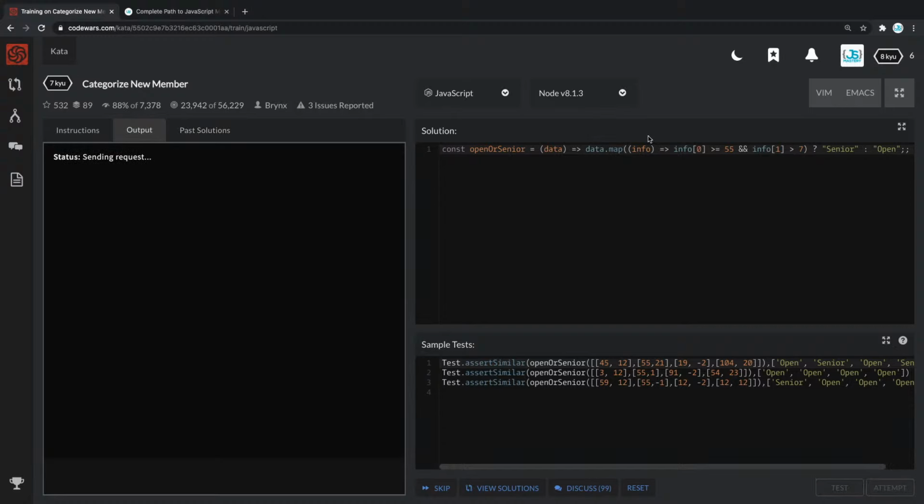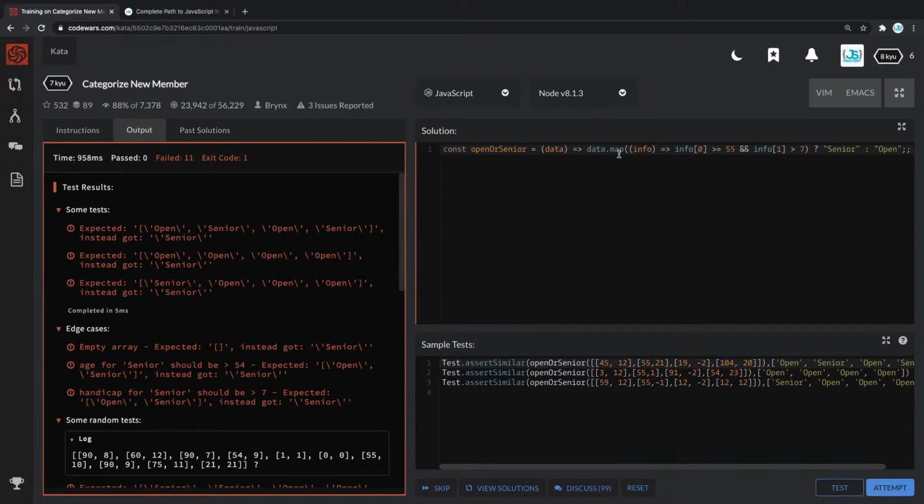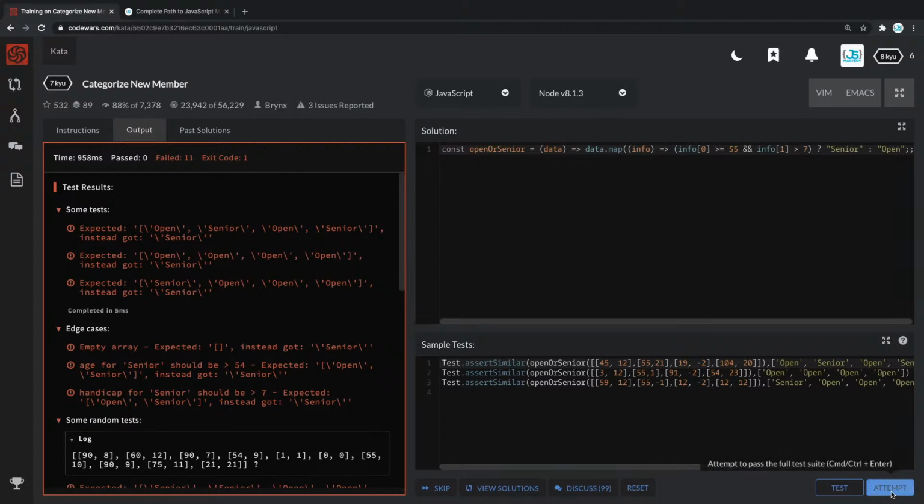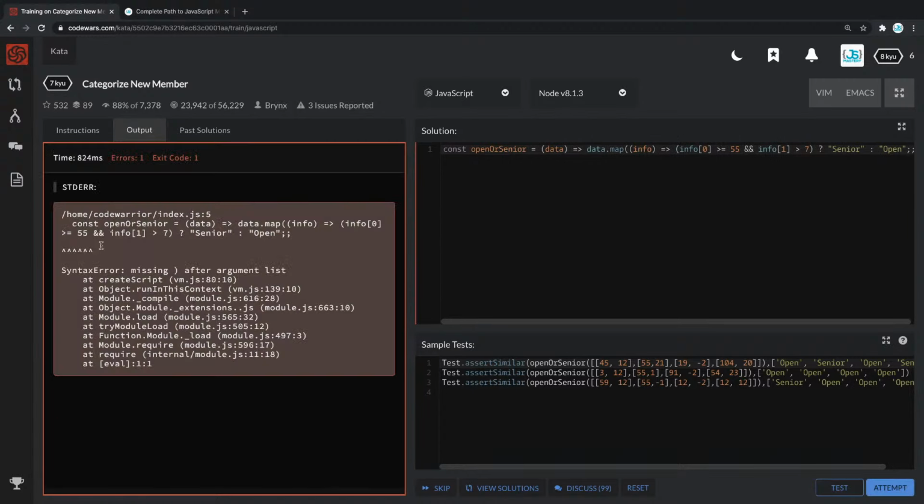So I'm gonna click attempt, and it says sending request. Looks like it failed. Where did we fail it? I think we're missing a parenthesis right here. Okay, we have some errors. Let's see, data.map, that's great. Oh yeah, we're missing something here. Let's see, yeah, this is here, info 0, info 1. We said we were gonna destructure this, so that's gonna be age and handicap. And we can use age and handicap here.